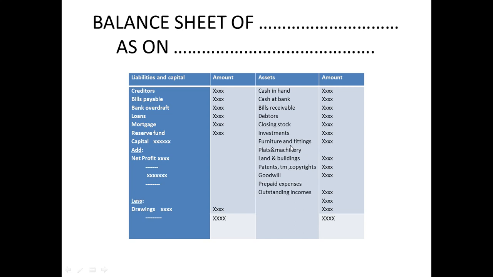Patents, copyrights, goodwill, I have explained this in my earlier classes about tangible and intangible assets. Tangible means which you can touch and feel, like land and building, furniture, investments. Whereas intangible means you cannot touch but you can feel them, like copyrights. Copyrights are nothing but rights to me. If I have invented some product, I will have rights on that product.